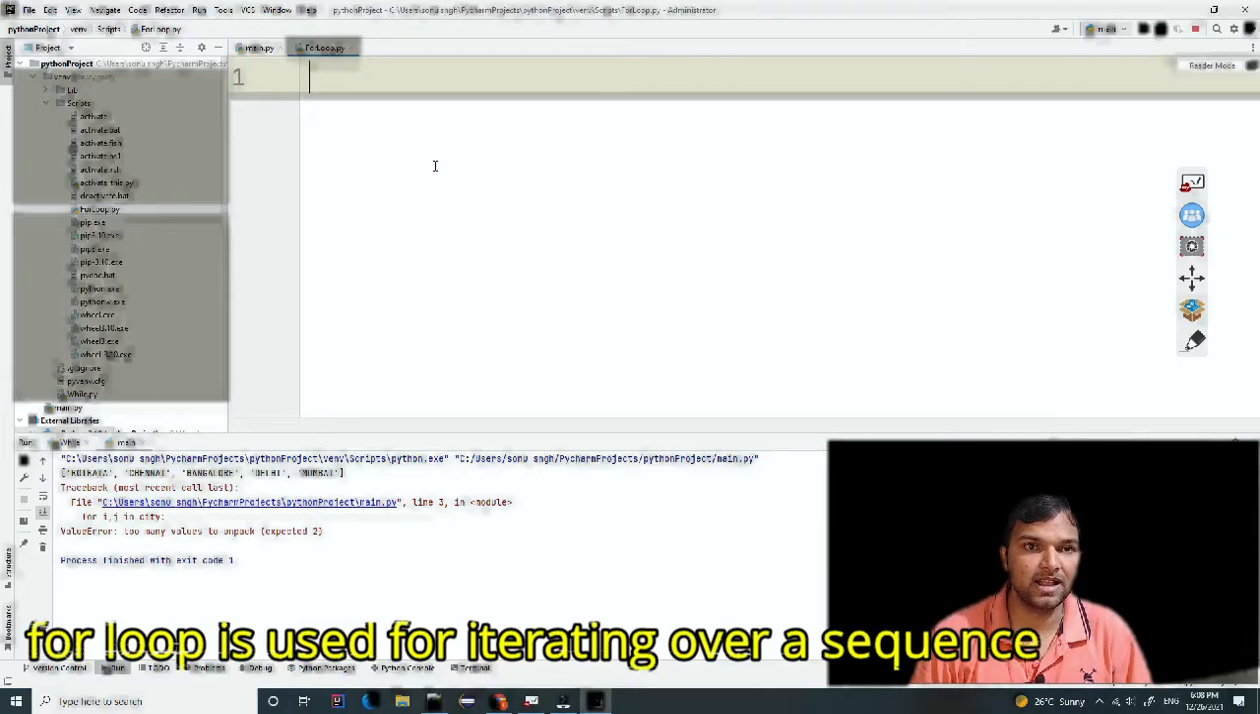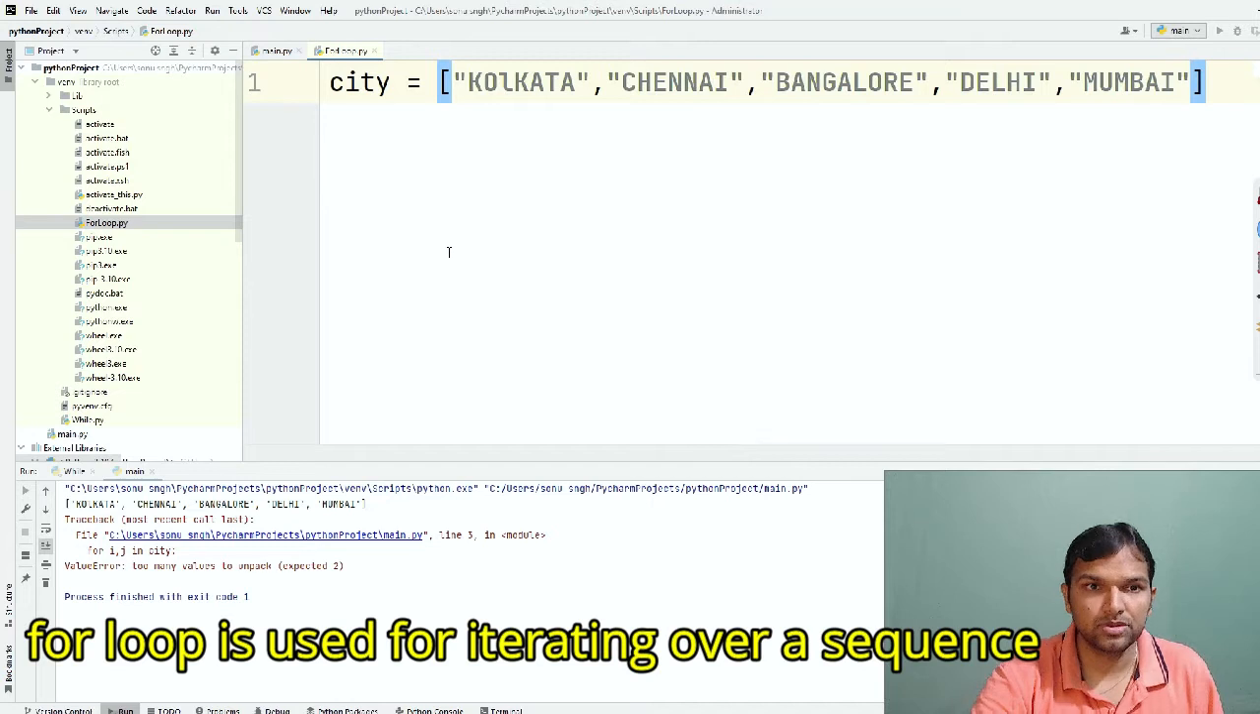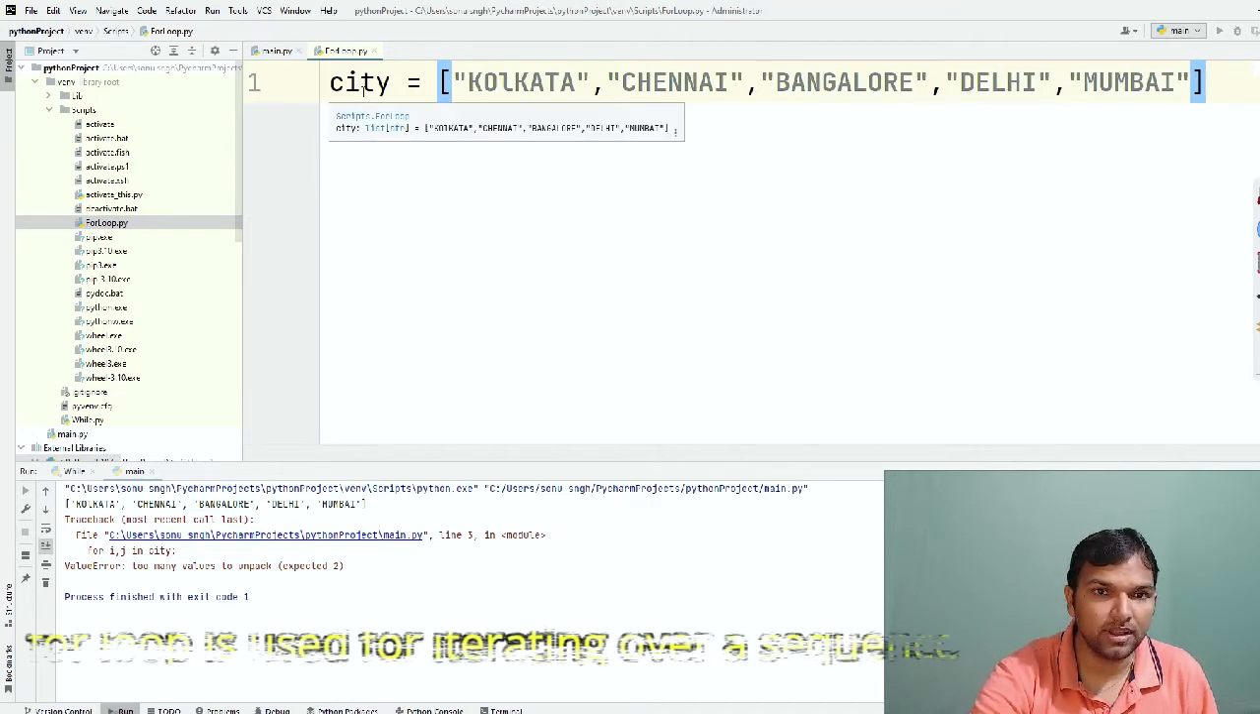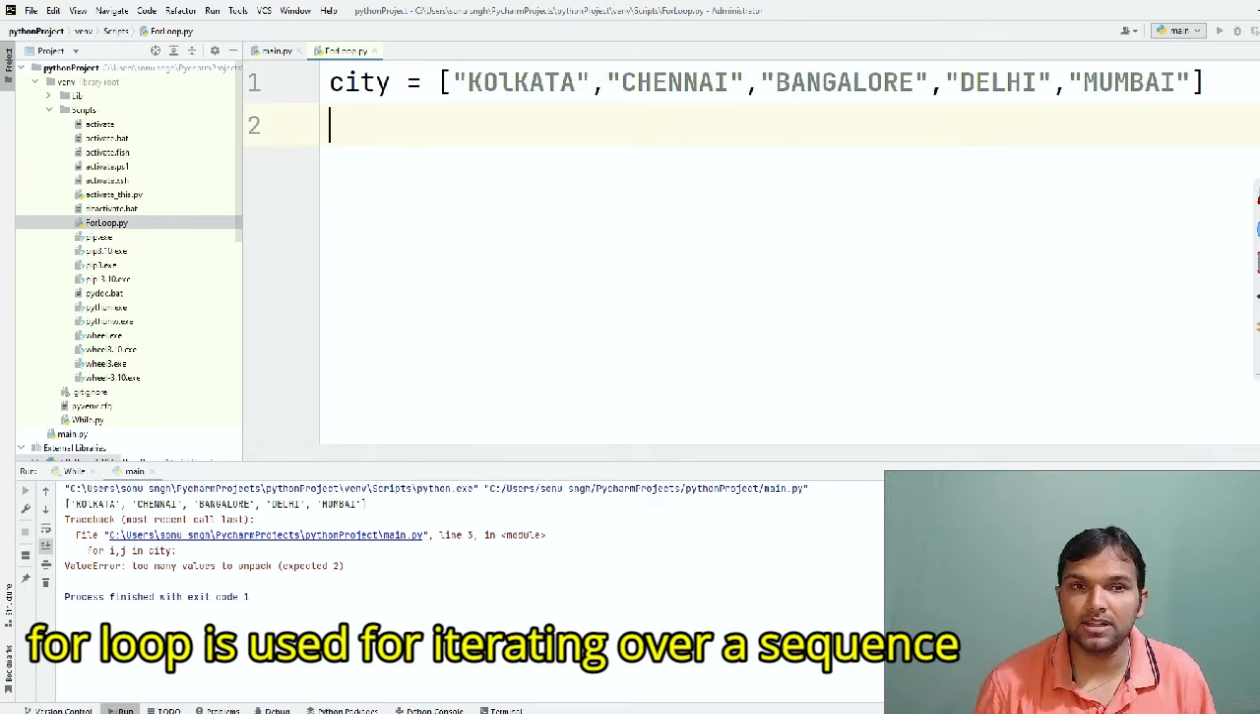Let's understand this for loop and how we can work with it. So let's create a variable called city and put some elements in that. I have created a city variable and kept some city names like Kolkata, Chennai, Bangalore, Delhi, Mumbai. And I want to iterate these elements.